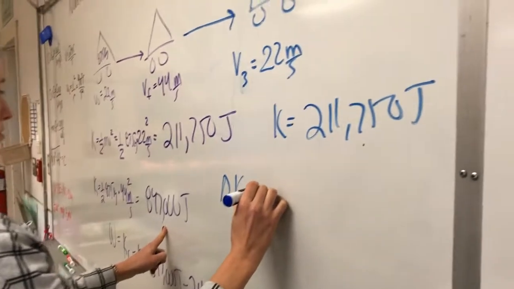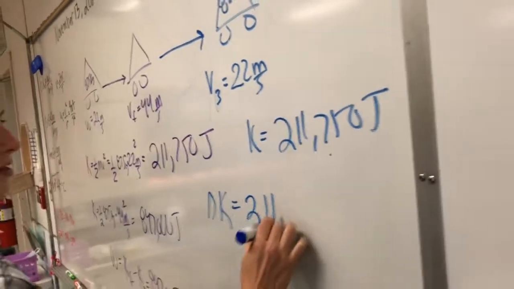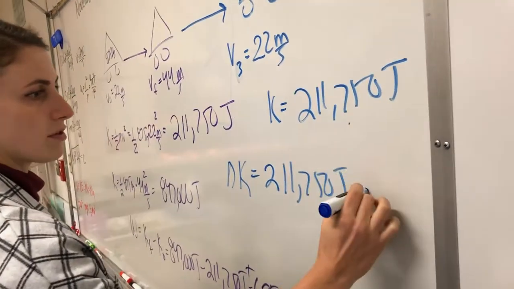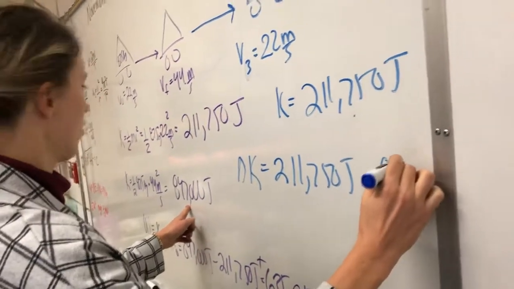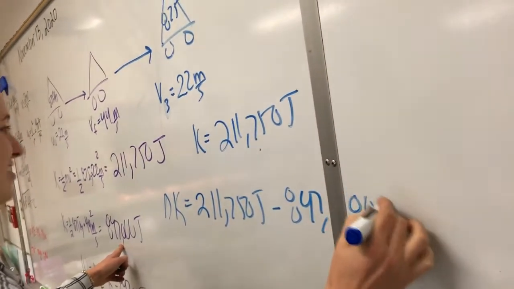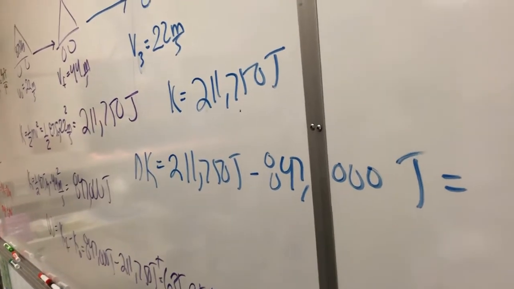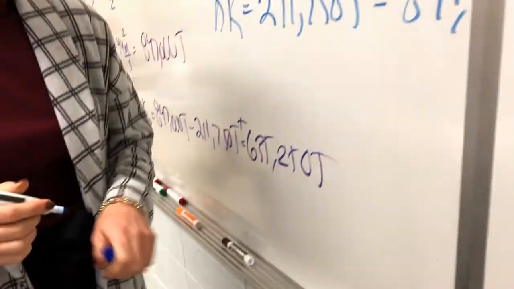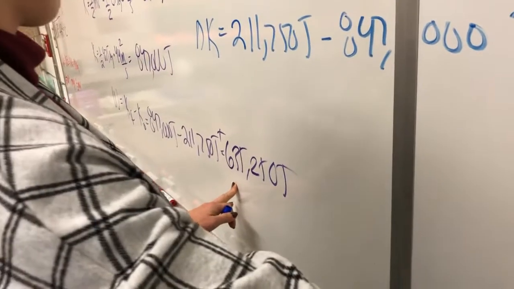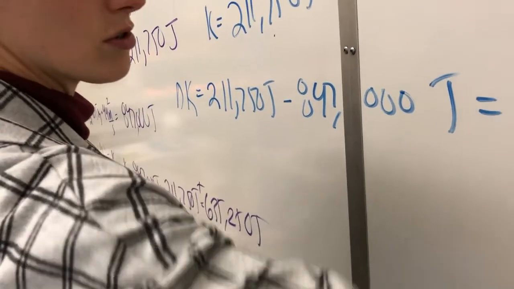My final was 211,750 joules minus 847,000 joules. And we are going to get a negative number. We're going to get negative 635,250 joules. Put it in your calculator.